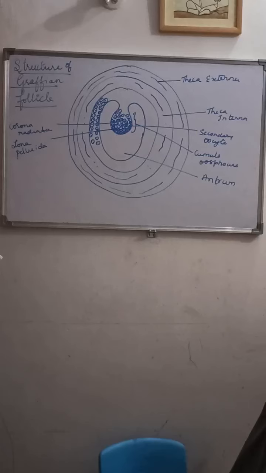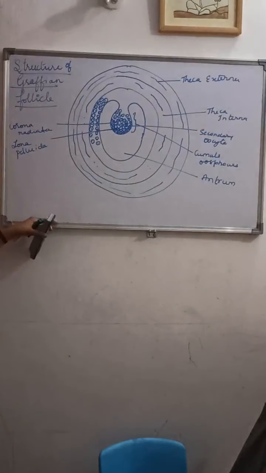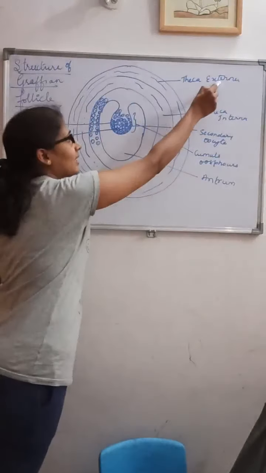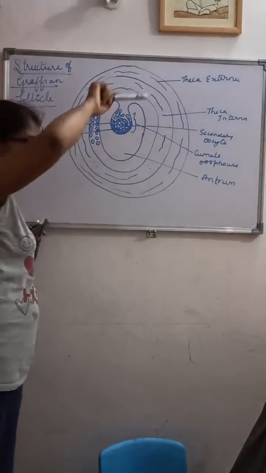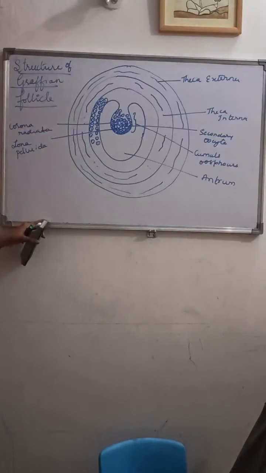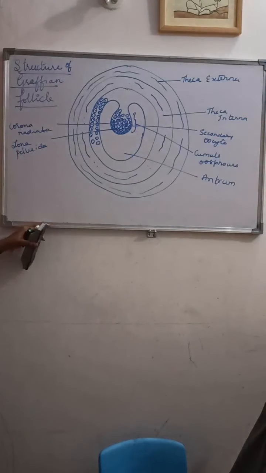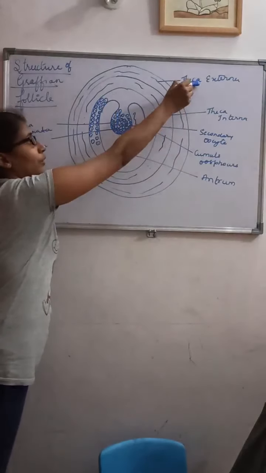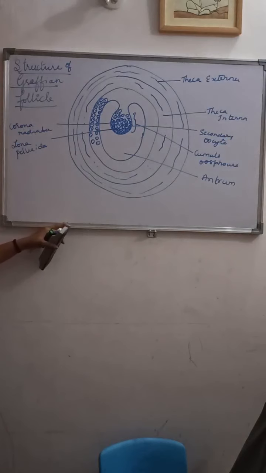It is a mature Graafian follicle which is surrounded by theca interna and the theca externa. So which is surrounded by what? Two layers, that is theca externa and the theca interna. The theca externa is the outer fibrous tissue of a Graafian follicle, that means it has a fibrous layer. The theca interna is the cellular layer of the Graafian follicle.